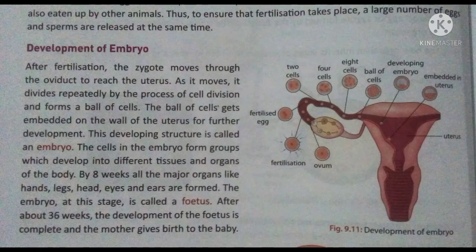You know, all of you, that fertilization occurs in the female fallopian tube. So in the fallopian tube, the zygote will form, which consists of a single nucleus. The single zygote will divide into 2 cells, 4 cells, and 8 cells, and then the ball of cells. And then the ball of cells gets embedded on the wall of the uterus for further development.